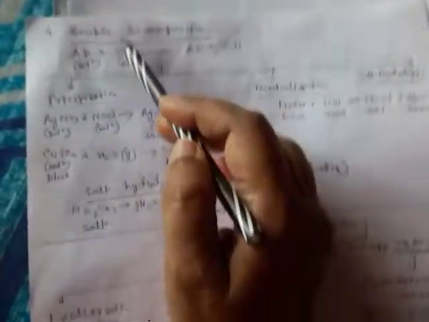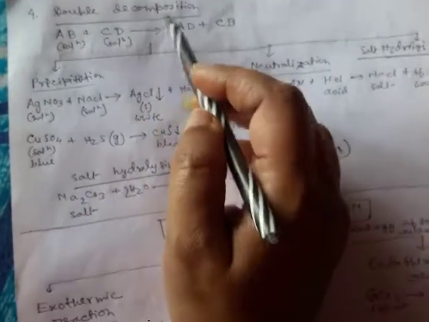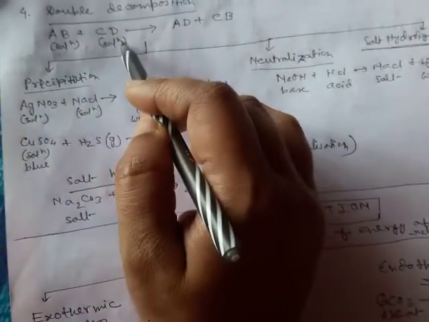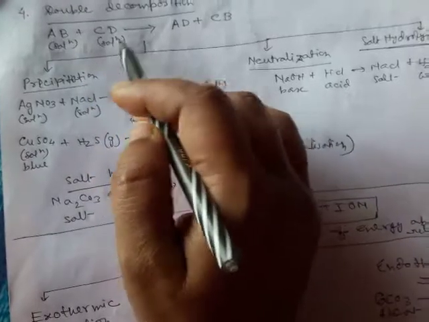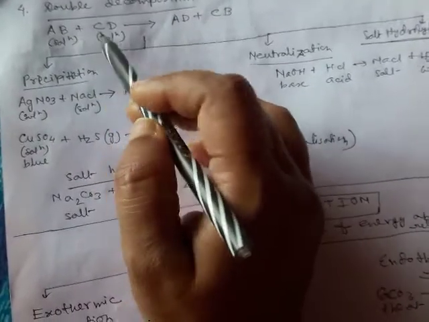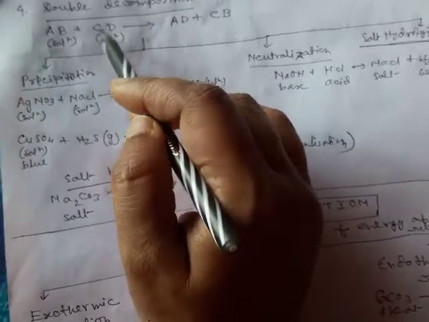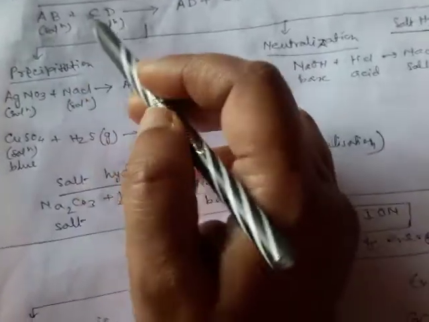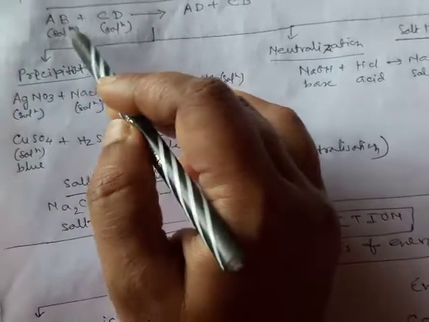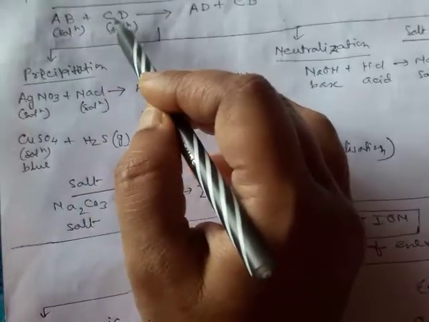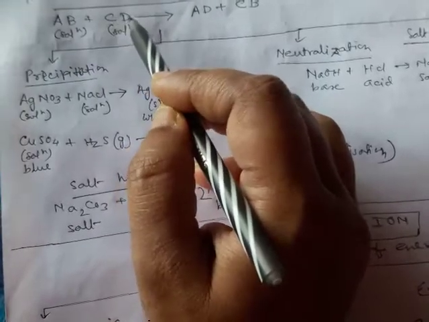Now if we see the last one, double decomposition. Double decomposition means there are two compounds in solution, and when they react with each other, their radicals interchange their positions. Say AB and CD are the compounds. In AB, A is the positive radical and B the negative radical; in CD, C is positive and D negative.